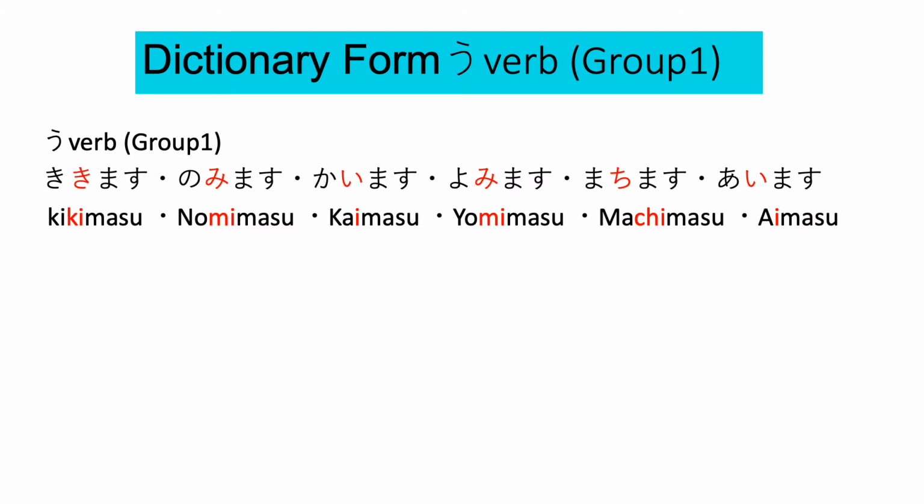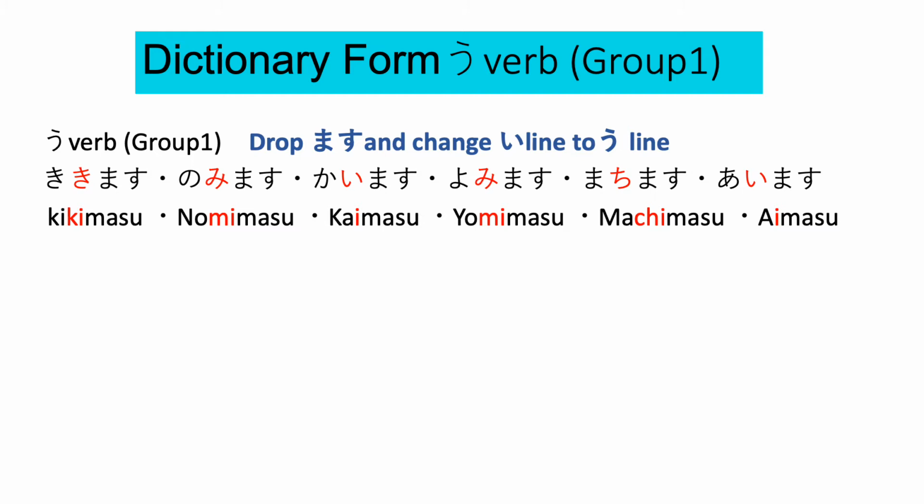So why are they called U-verb and RU-verb? Dictionary form of U-verb always ends with U-line sound. And this dictionary form is the form that is used to list verbs in a dictionary. So when you look up a dictionary, that's the form that you see. And from MASU-form, you drop MASU and change I-line to U-line sound. So for MASU-form, we always have I-line right before MASU for U-verb.